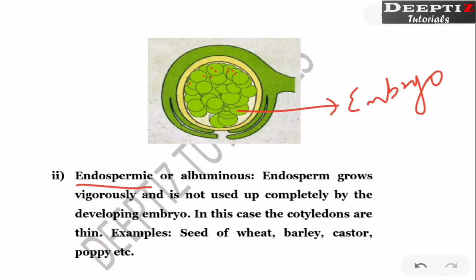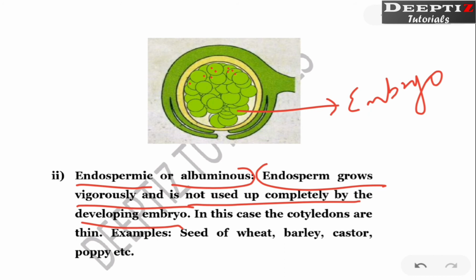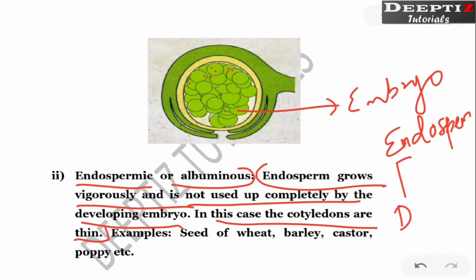Now endospermic or albuminous. Here it is clear that the endosperm grows vigorously and is not completely used up by the developing embryo. So in this case, what happens? Cotyledons are very thin. Now we have seen two types, dicot and monocot. In both, you can connect this way, there is endosperm. In both cases it is there. In case of dicot also it is there, in case of monocot it is also there.